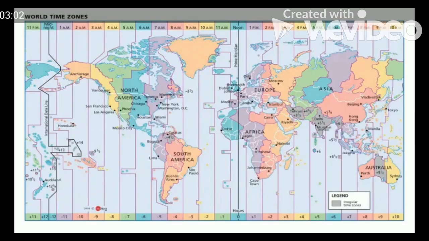Now these are the various time zones. I had also shown this in the cover slide. In this slide I will show you how the time differs, how the day differs. See over here, it is written as minus 3.5. That means since it is to the left side of the prime meridian, in the western hemisphere, it is minus. While take for example this part, this is towards the east of the prime meridian.